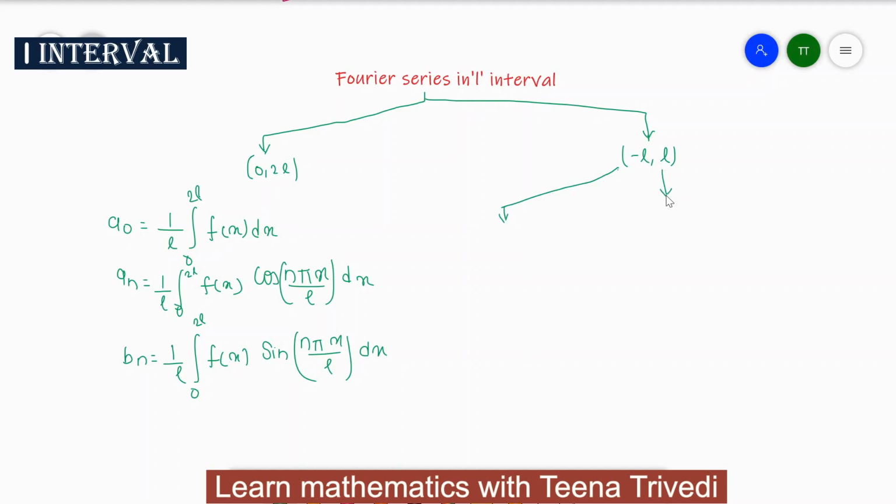In minus L to plus L, three conditions arise. First is when it is neither even nor odd.